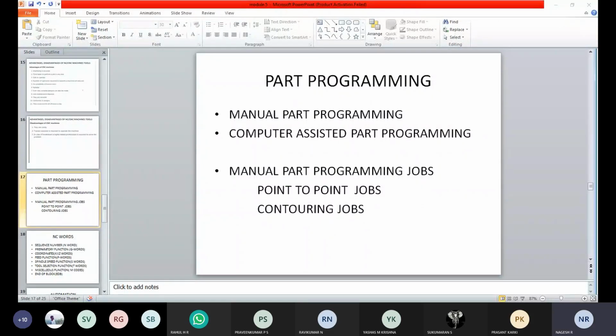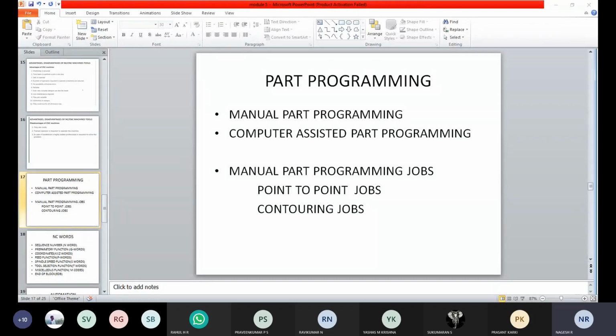If I take a point-to-point program, now I need to do drilling, I need to do boring. So the job goes from one point to another point. It is not a continuous job. After performing a continuous operation, like contour sections we have made, we call that a contour job, a continuous path control of the tool.